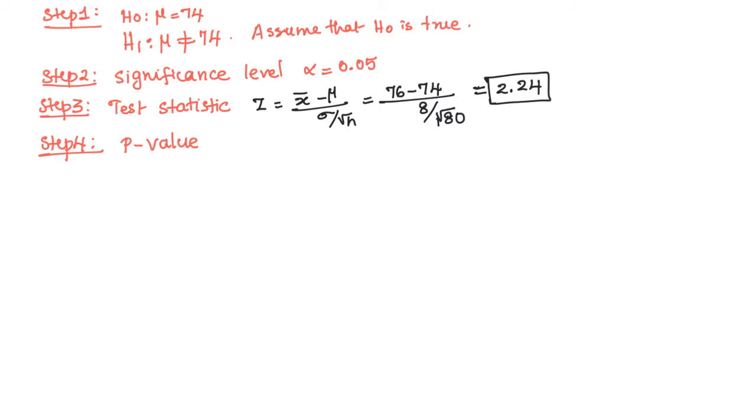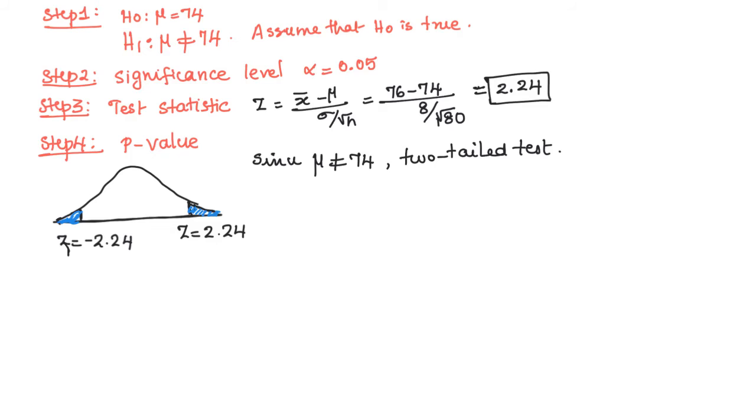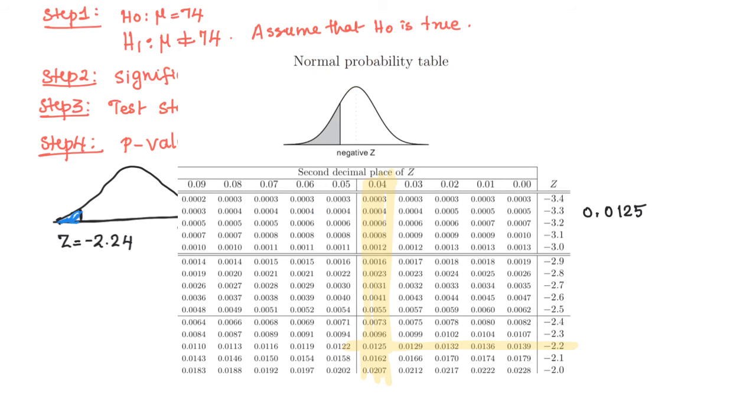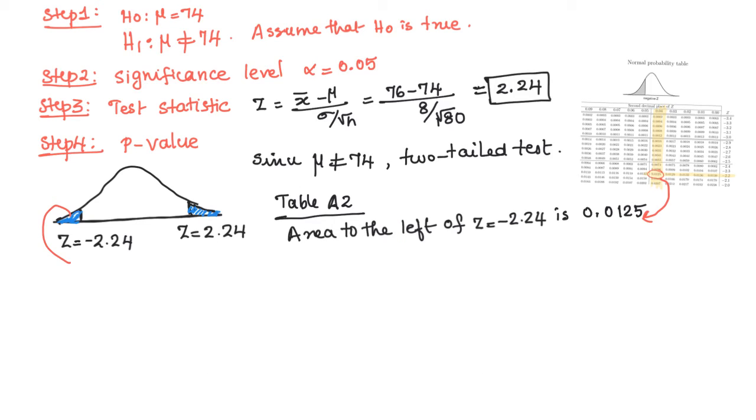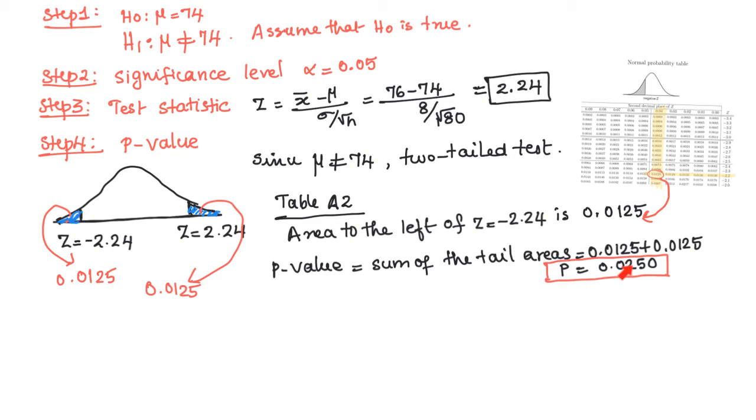Step 4, compute the p-value. Since it is a two-tailed test, the p-value will be the sum of these two areas. In table A2, look for negative 2.24 and find the intersection of that. That will be the area to the left of that z-score. So this area is 0.0125. This area will also be the same because they are symmetric. So the p-value is 0.0250.